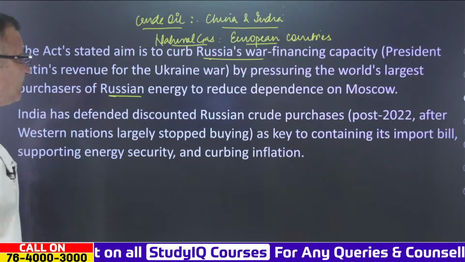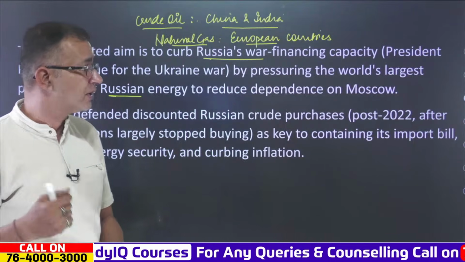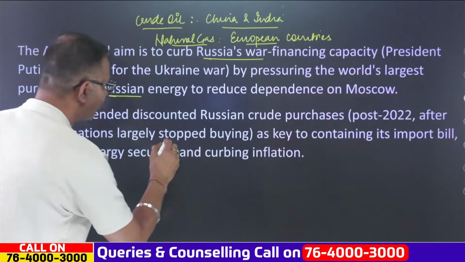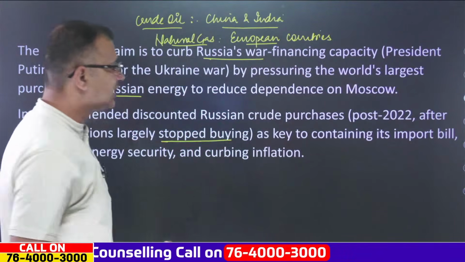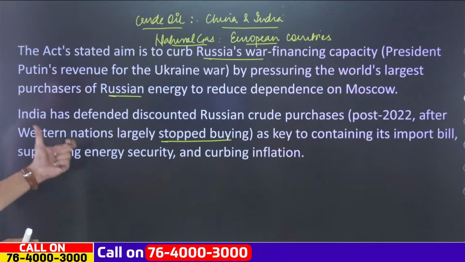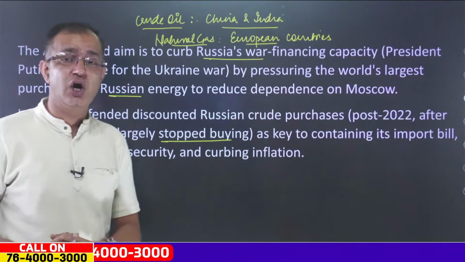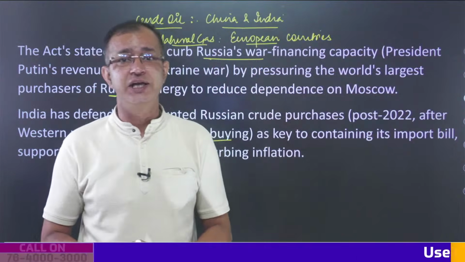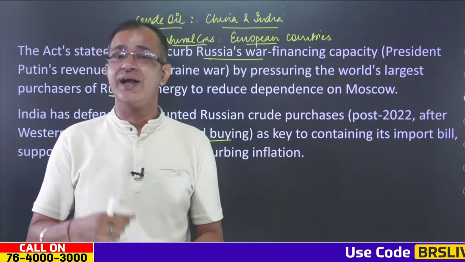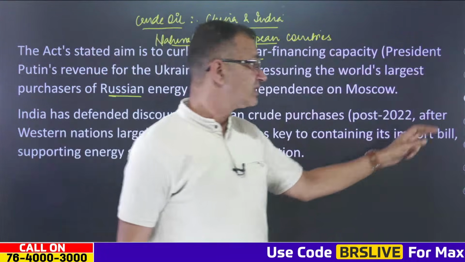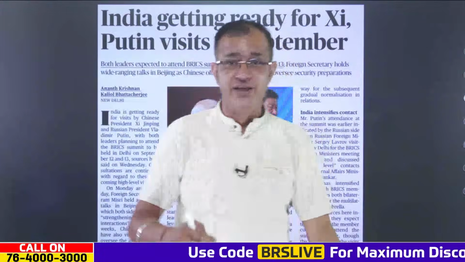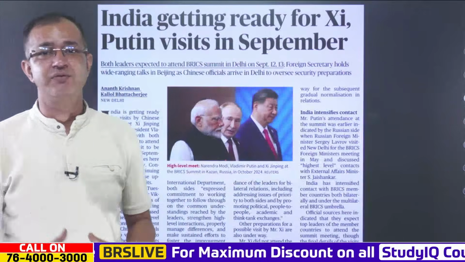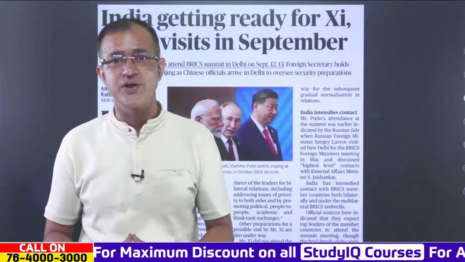Now, India had defended the discounted Russian crude oil purchases after 2022, after the Western nations had largely stopped buying as well, as key to containing the import bill, supporting energy security, and even curbing inflation. So again, this is where India's strategic autonomy is being tested, and let's see what India will do if this bill or act is passed by the US Senate and gets the approval of the US President.